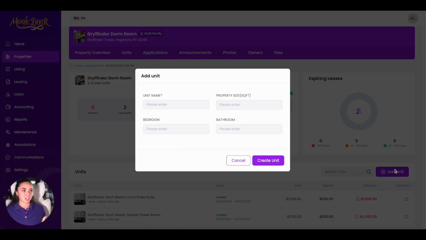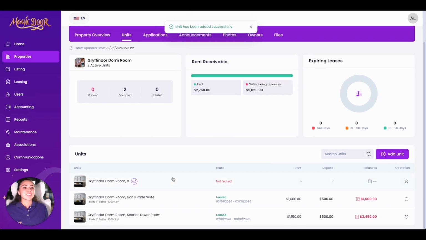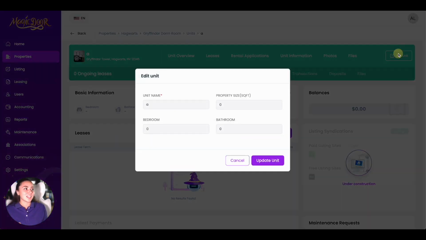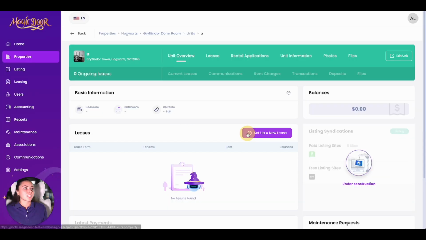That is right here. When adding a unit, all you have to do is give it a name. So let's say this is unit A. I can always come back and add this information at any time. So if you're in a hurry, just add a unit name, create the unit. And then you can easily edit that unit by just clicking on it and pressing edit unit within this top navigation. So it's very simple to understand and navigate.